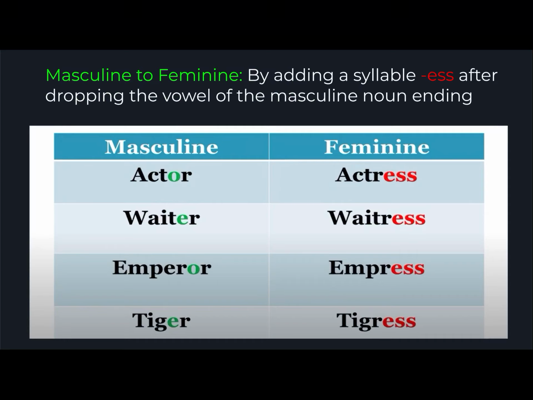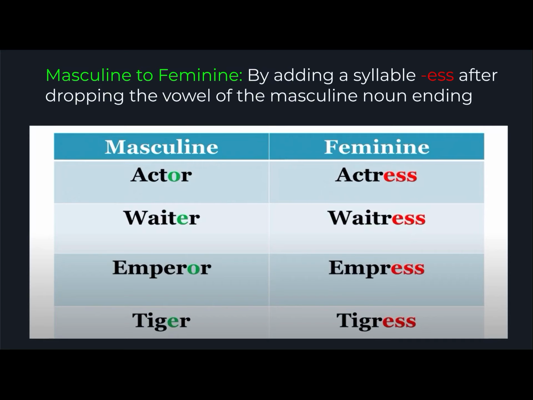O is a vowel. In the same way, waiter, E written with green is a vowel. Emperor, O written with green is a vowel. Tiger, E is a vowel. So we can change the masculine to feminine by removing this O, and by adding ess.